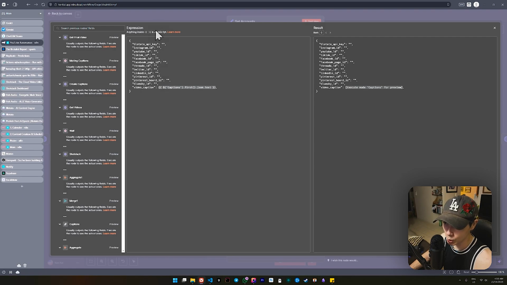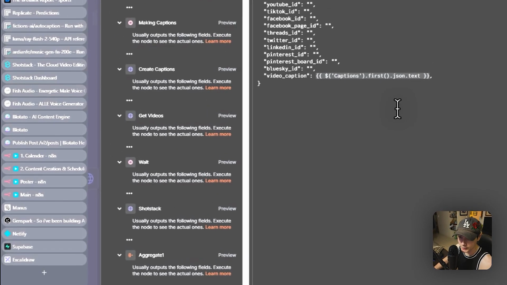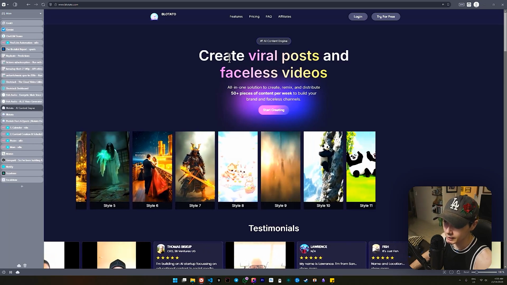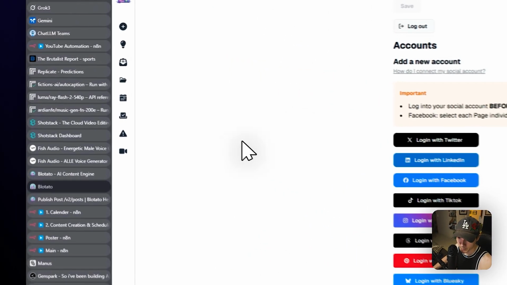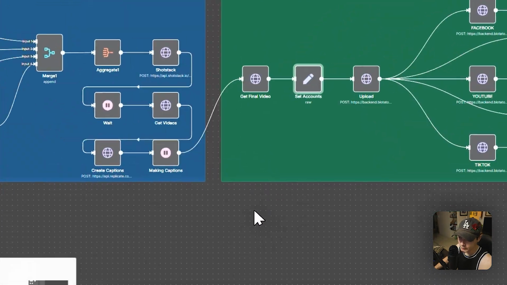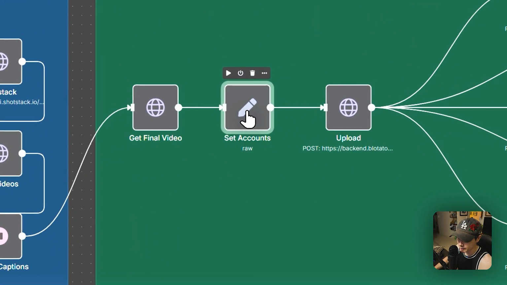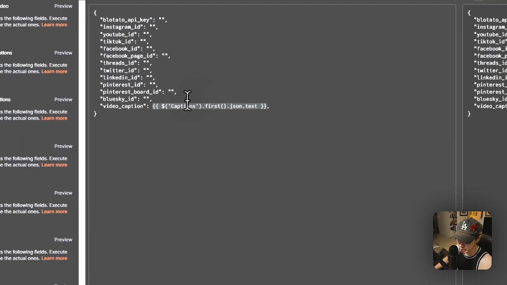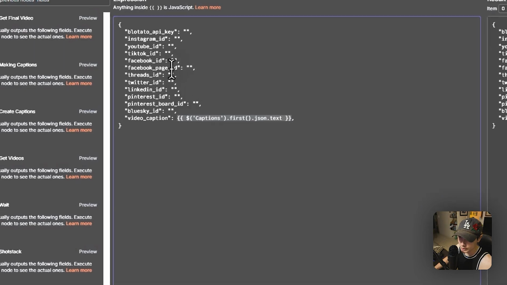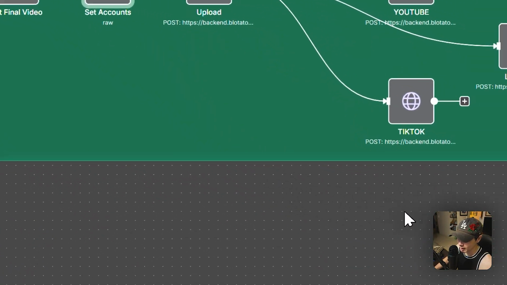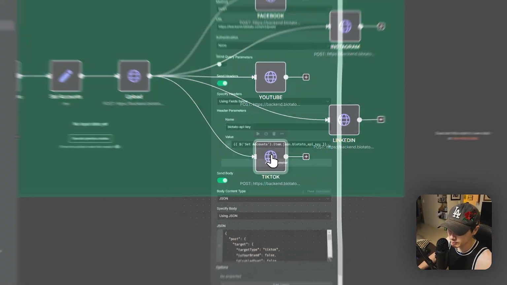for your actual Blotato account. Now, if you're unsure what Blotato is, you can make videos on here directly. What I like about it is that they have all the integrations with the apps right here. So all we have to do is just log in, and they already have all the apps and everything set up. Once we log in, we come back over here. All we have to do is set everything in our accounts right here. We can see my video caption is being passed through, and all these IDs, we just want to set them all up. Once we set them all up, they're going to be coming through all of these nodes right here.